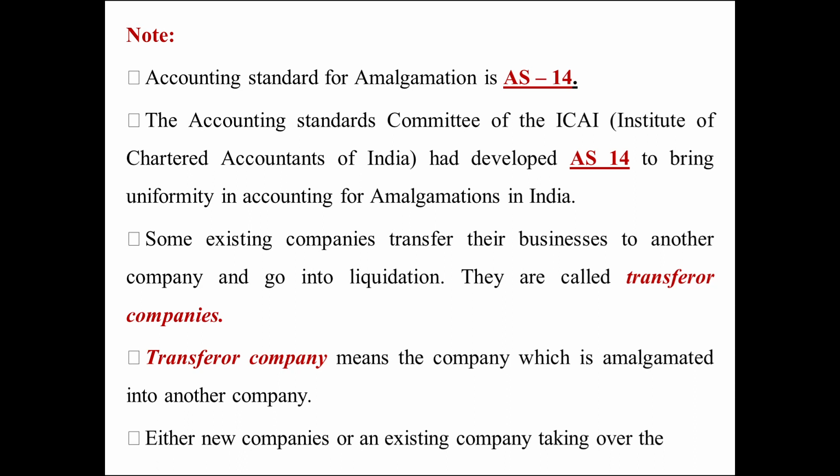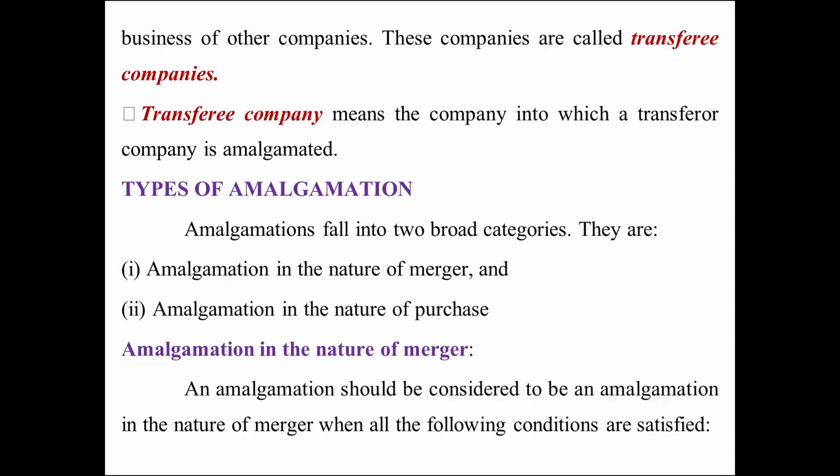Some existing companies transfer their businesses to another company and go into liquidation. They are called transferor companies. Transferor company means the company which is amalgamated into another company. Either new companies or an existing company taking over the business of other companies are called transferee companies. Transferee company means the company into which a transferor company is amalgamated.